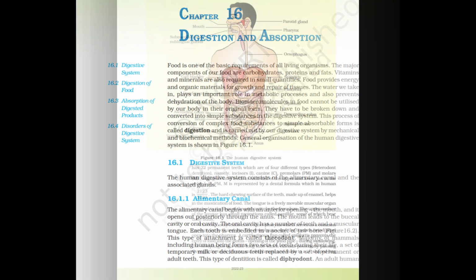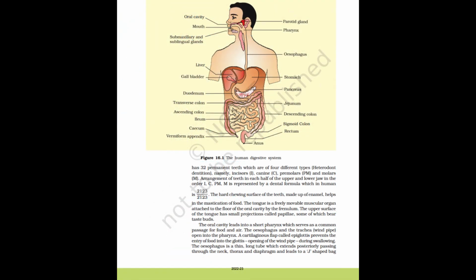An adult human has 32 permanent teeth which are of 4 different types, called heterodont dentition, namely, incisors (I), canine (C), premolars (PM), and molars (M). Arrangement of teeth in each half of the upper and lower jaw in the order I, C, PM, M is represented by a dental formula which in human is 2123 by 2123. The hard chewing surface of the teeth, made up of enamel, helps in the mastication of food.